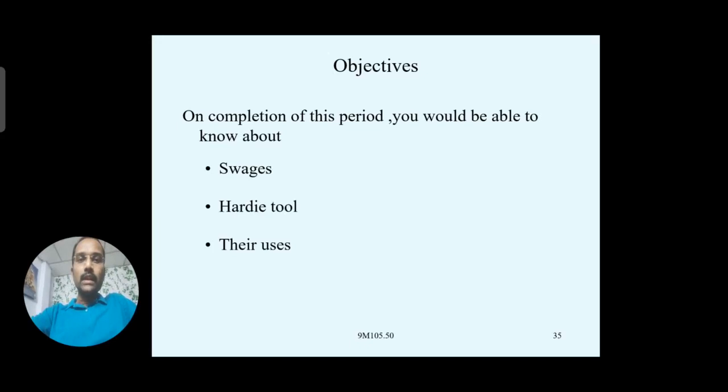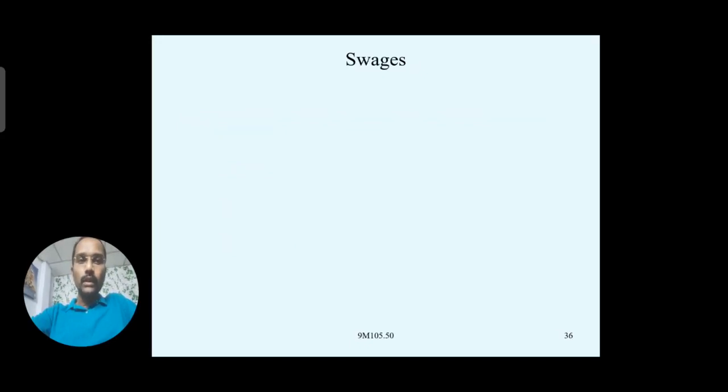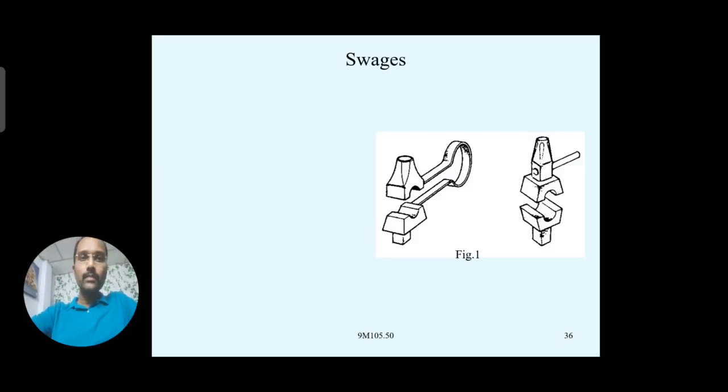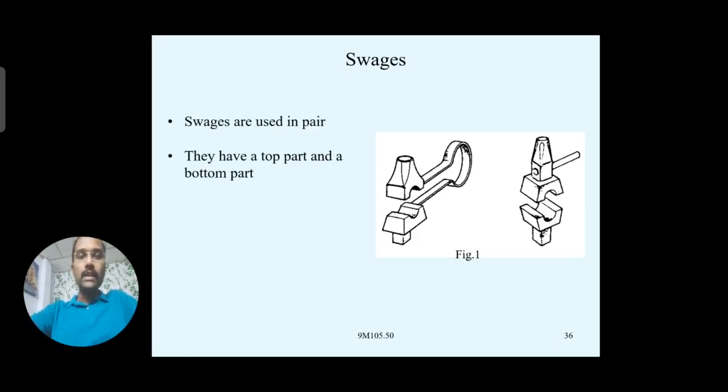topics like swages, hardy tools, and a few more. Let's go through the swages. Just like a swage block, but instead of a block it consists of a number of holes, circular sections, V shapes, or square-shaped holes. There will be permanently shaped swages, each used for a single purpose. Generally swages are available in pairs, where the top part and bottom part are separated.